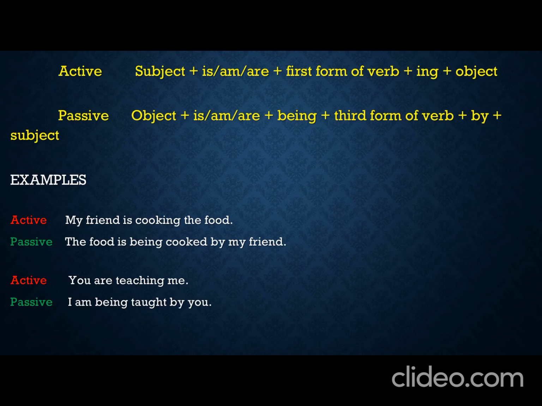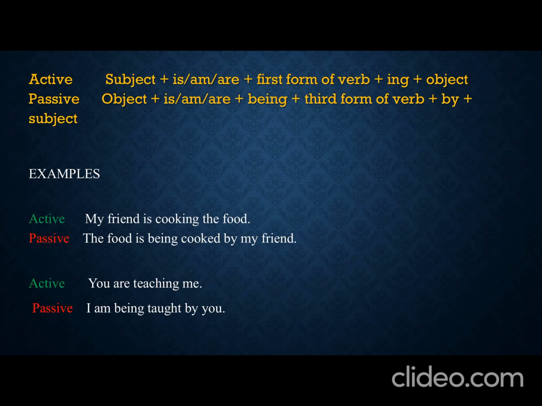One thing I just want to inform you: when you are very well versed with your active and passive voice, then you can omit the by object sometimes, not always, where the object is not very important. We are refusing them admission. Okay, so they are being refused admission by us. So this is how we do it.